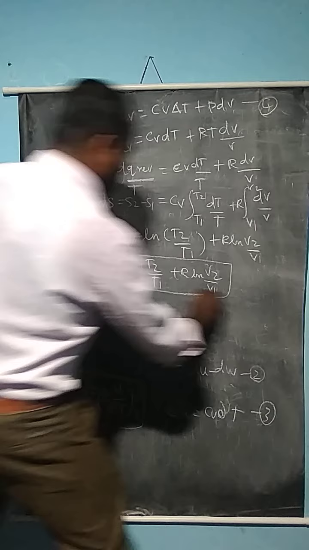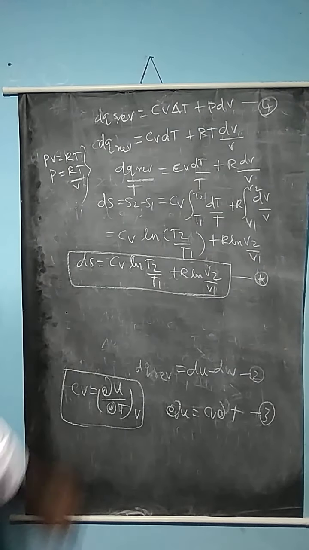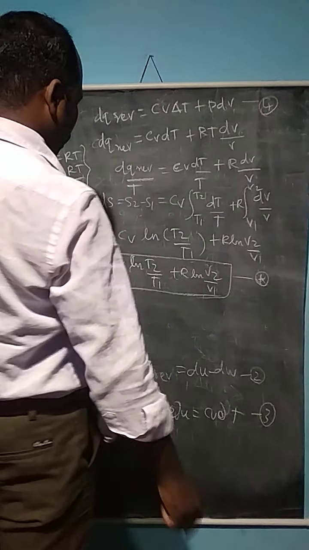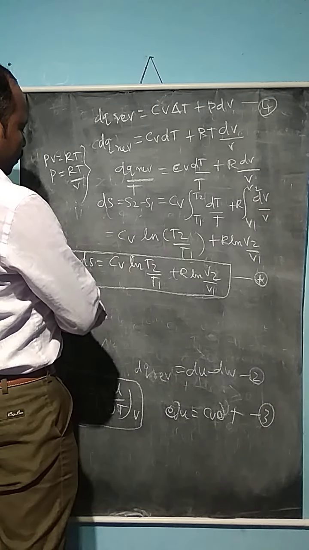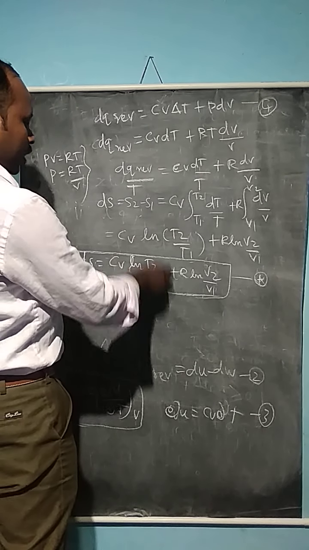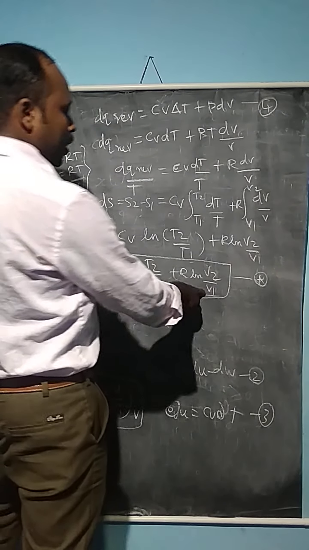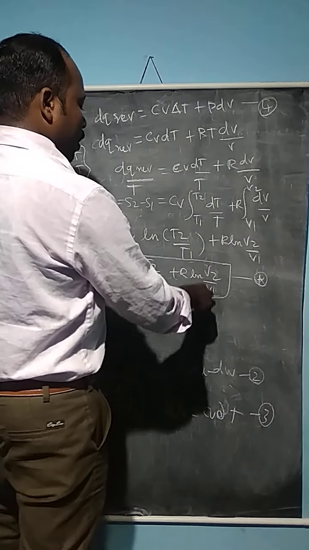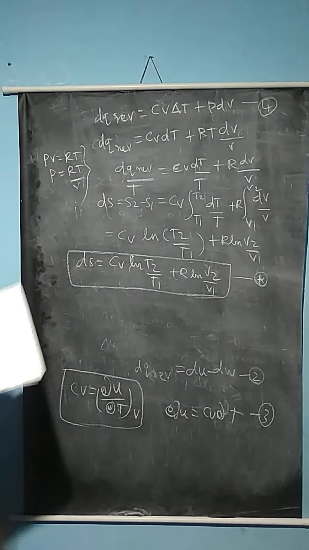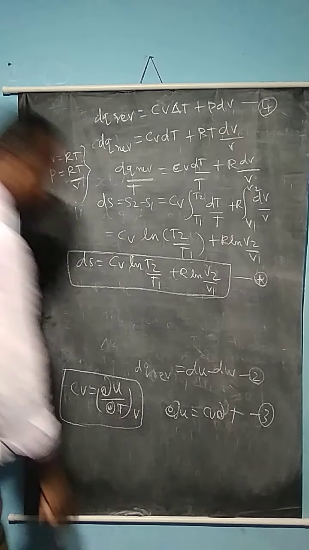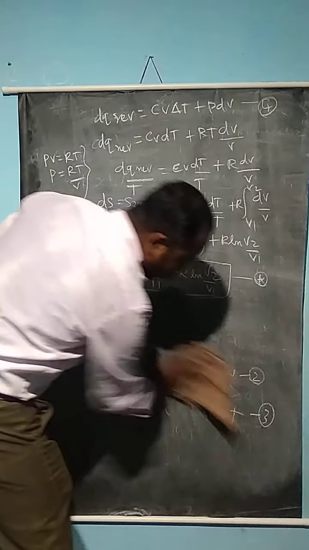We can get it when 1 mole of an ideal gas changes: what is the entropy change with respect to variables like temperature and volume. This says that the change in entropy for an ideal gas with respect to temperature and volume depends upon the initial temperature of the system as well as the final temperature. Similarly, the expansion taking place depends upon the initial volume as well as the final volume.